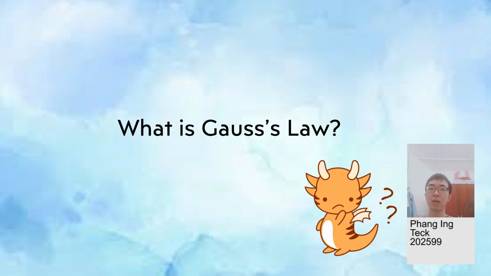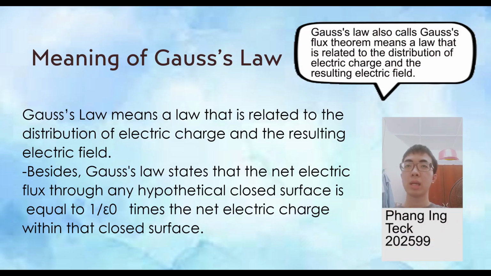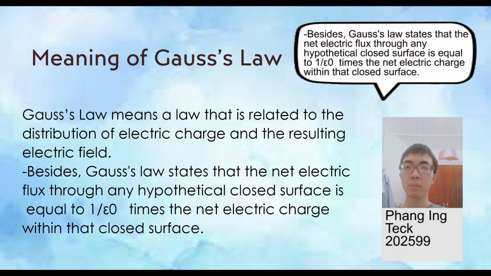What is Gauss law? Gauss law, also called Gauss's flux theorem, is a law related to the distribution of electric charge and the resulting electric field. Besides, Gauss law states that the net electric flux through any hypothetical closed surface is equal to 1 over the vacuum permittivity times the net electric charge in that closed surface.